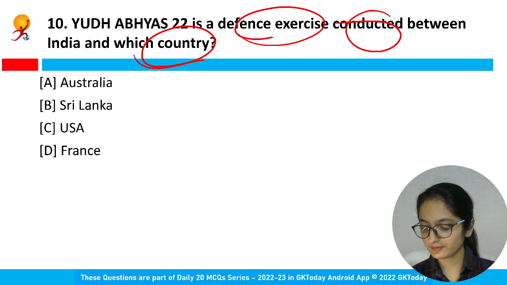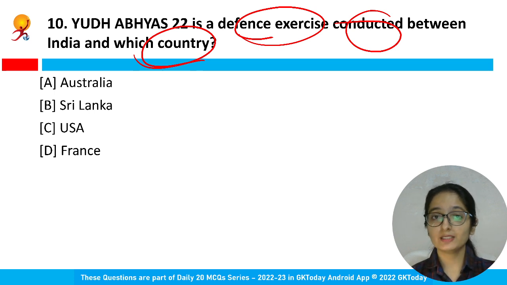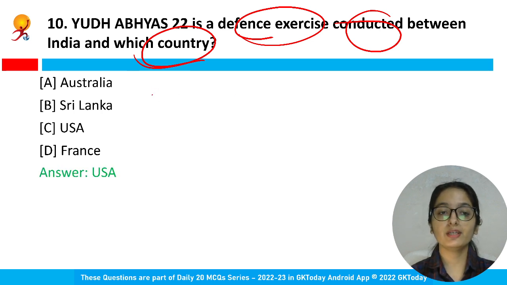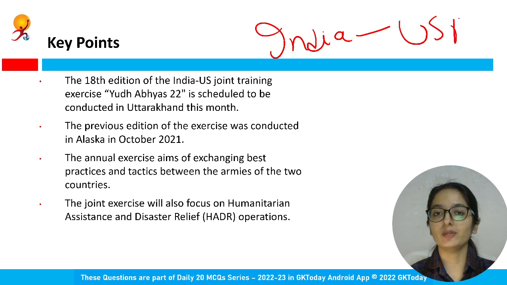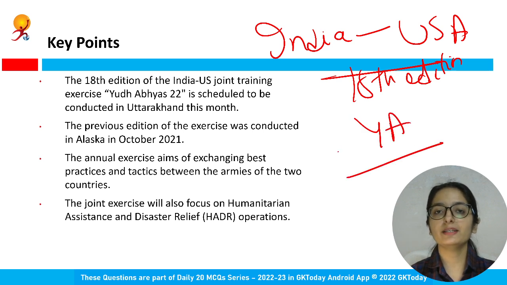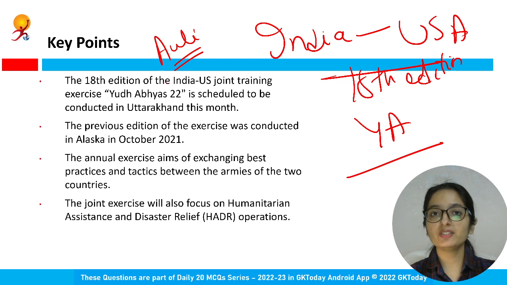Yes, please. YUDH ABHYAS is a defense exercise conducted between India and the other country is USA. Option C is the correct answer. So India and USA. This is the 18th edition of YUDH ABHYAS. It has started in Uttarakhand, Oli, near the China border, right? And the previous edition in 2021 was conducted in Alaska.